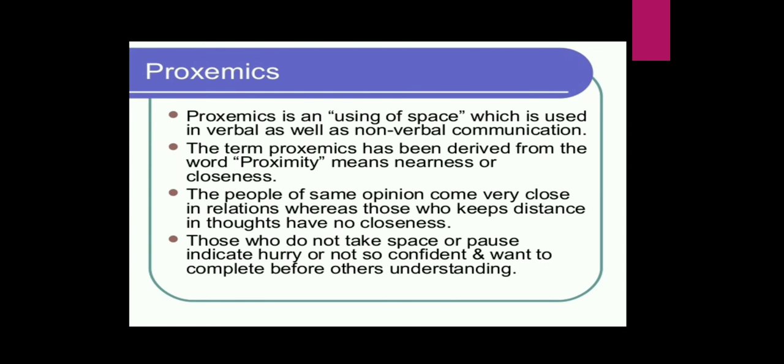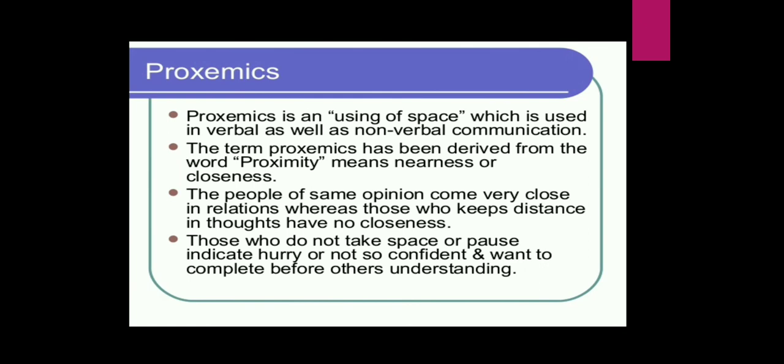The people of the same opinion come very close in the relation, whereas those who keep distance in thought have no closeness. Those who do not take space or pause indicate hurry or not being so confident, and want to complete before others understand. So, for your better understanding, people often refer to their need for personal space. Proxemics also refers to personal space and nearness, which is also an important type of nonverbal communication.